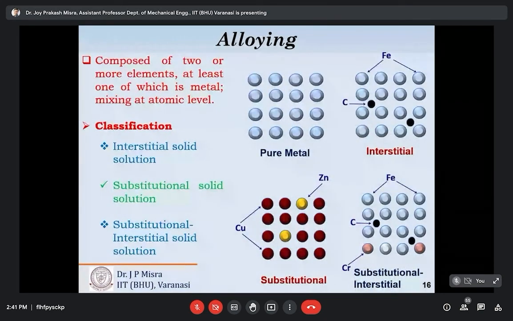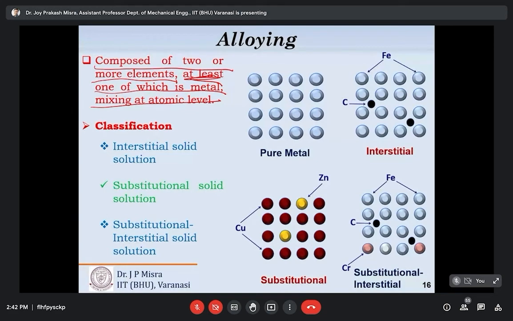So what is alloying? Basically, what is an alloy? It is composed of two or more elements, at least one of which is a metal, mixed at the atomic level. So it is a mixing of different elements, one must be a metallic element, and the criterion is that mixing should be at the atomic level, homogeneous mixing, not heterogeneous mixing. Alloying is done for many reasons, typically to increase the strength, to increase the corrosion resistance property, or to reduce the cost.